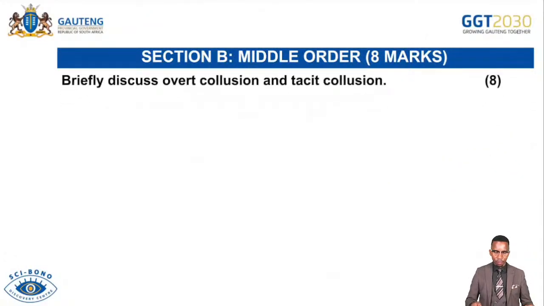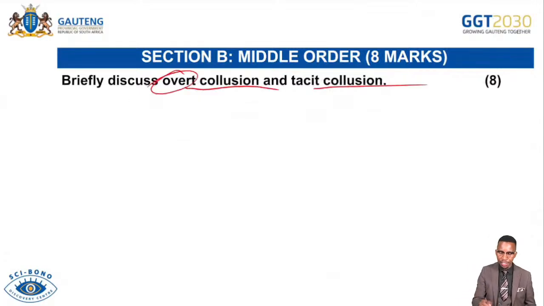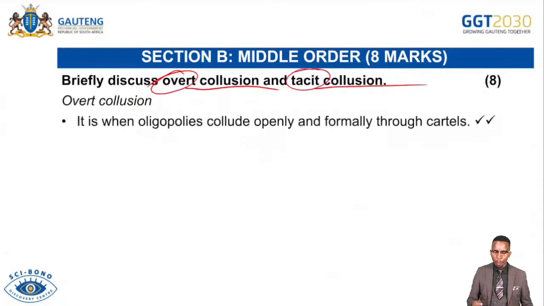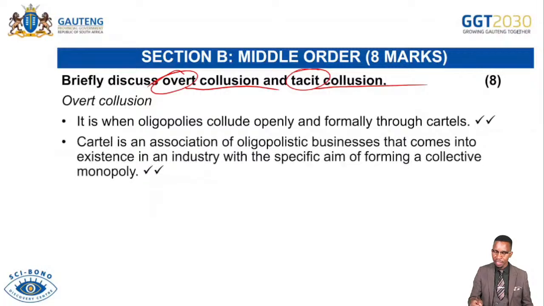So we have collusion here, briefly discussed, like it was discussed before, the overt collusion. Remember, the overt is explicit, the tacit is implicit. If we talk about an overt collusion, we refer to when oligopolies collude openly and formally through a cartel. A cartel is an association between firms to discuss price fixing and production techniques.